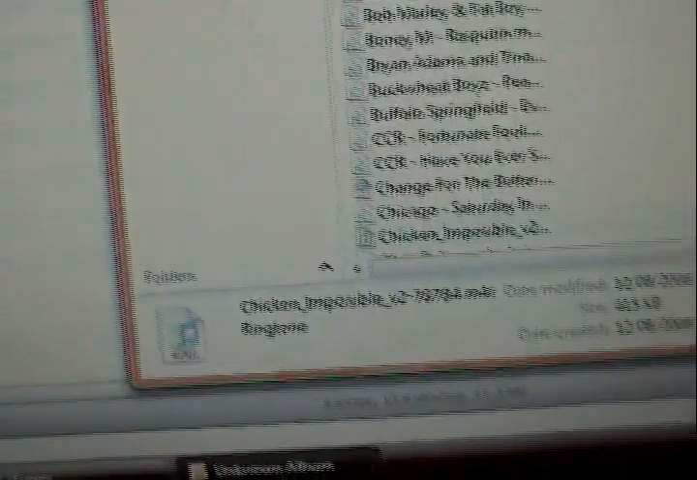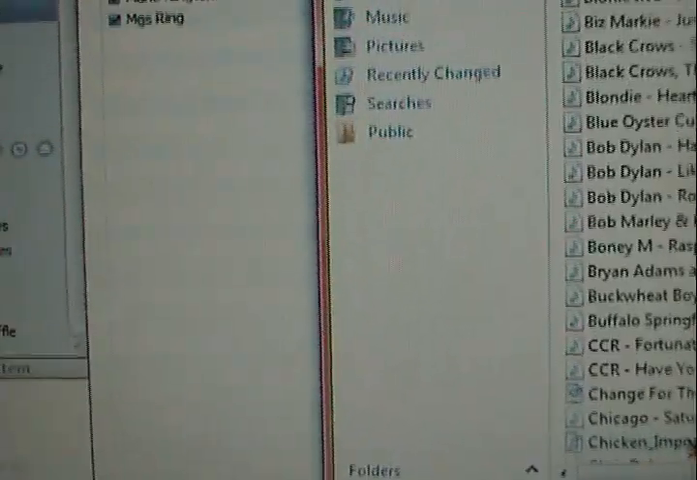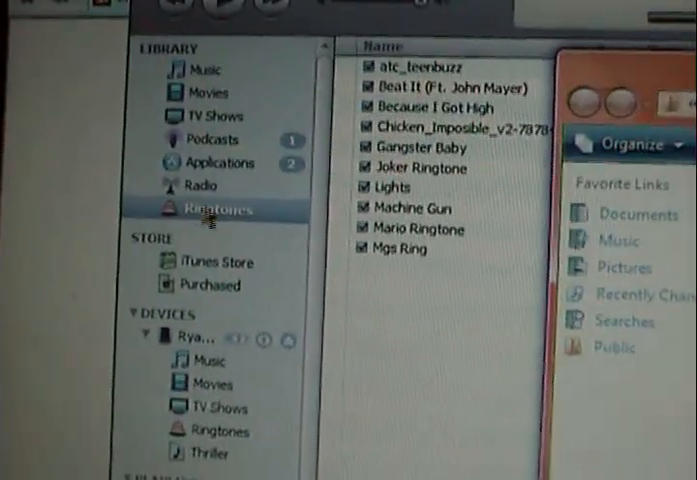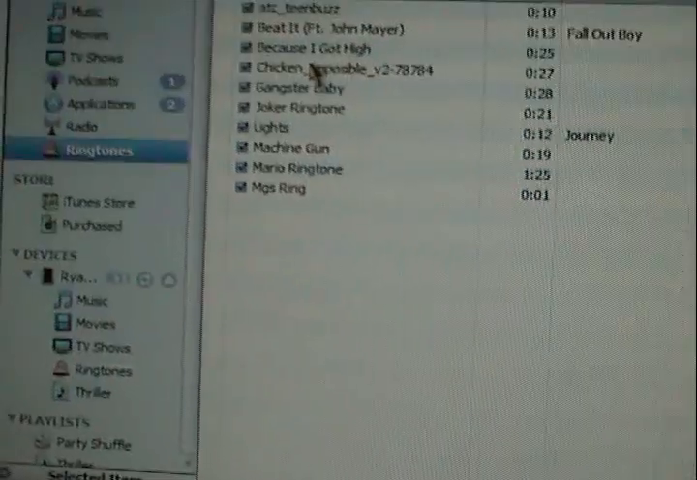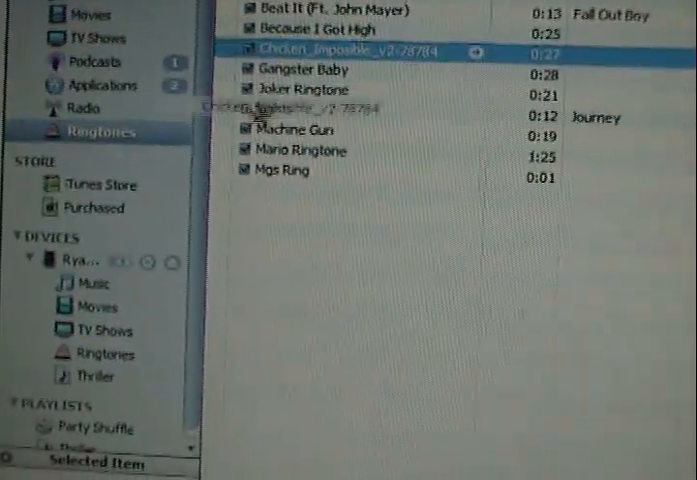So now just minimize that file, click ringtones, go to it, just drag it into your ringtone folder, which is right here, and there it is, Chicken Impossible in ringtones. You can drag it straight to your iPhone. Okay, so how long am I at? 3 minutes. Alright, now I'll show you the second way, which is to make your music a ringtone.